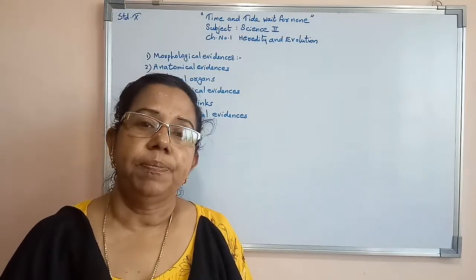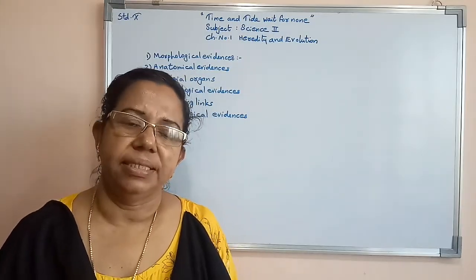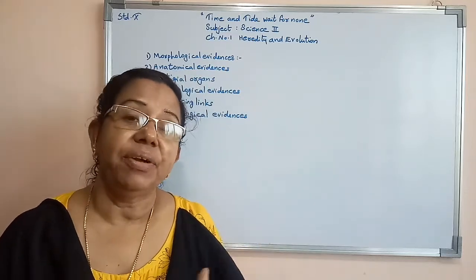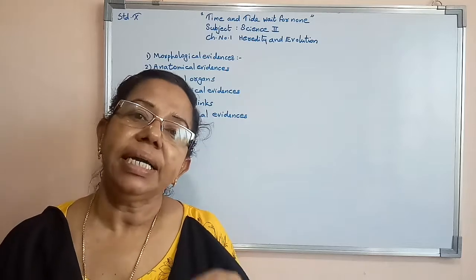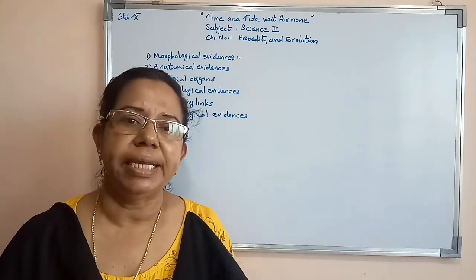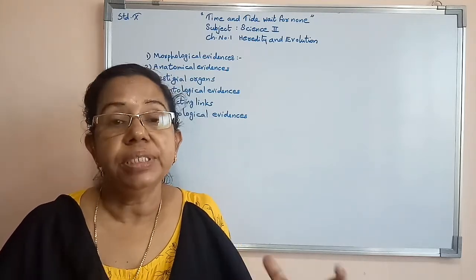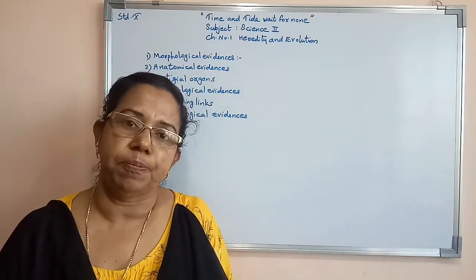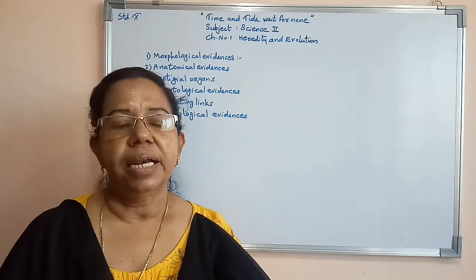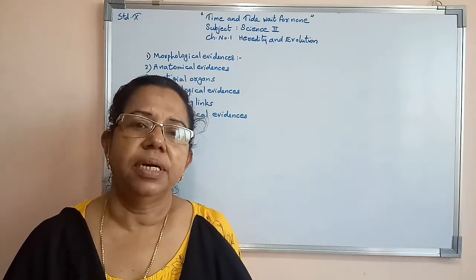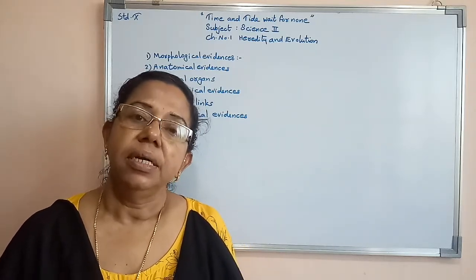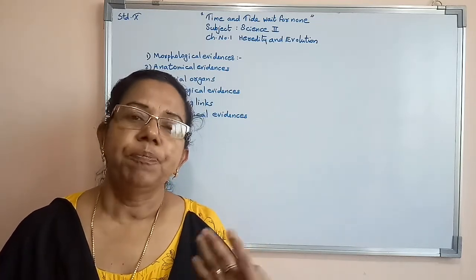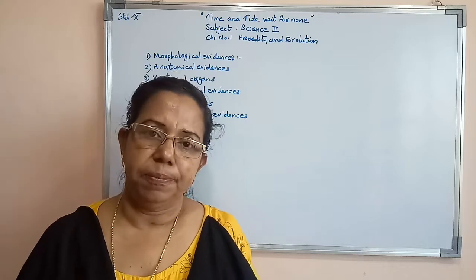Now we will study anatomical evidences. What is meant by anatomical evidences? Anatomical evidences means that by looking at the internal structure of organisms, we see whether there is any similarity between different organisms. Here there are different organisms like human beings, cats, bats, and whales.